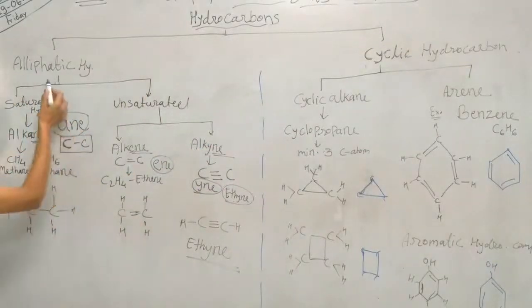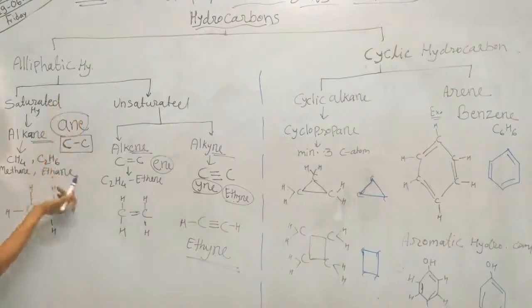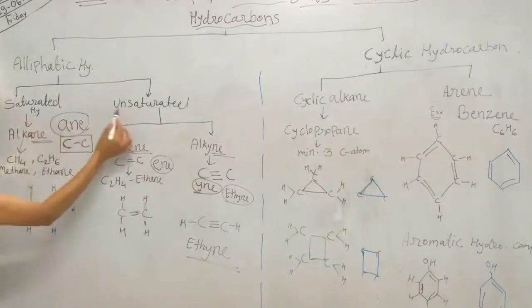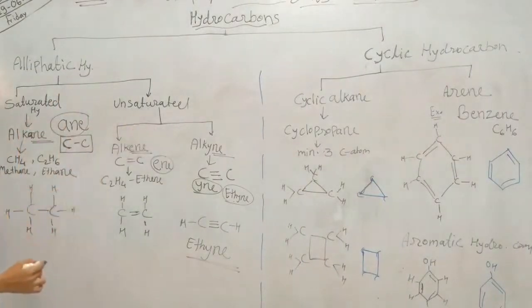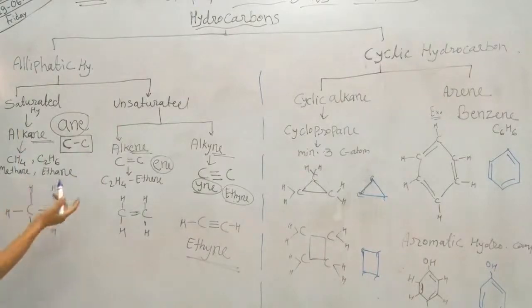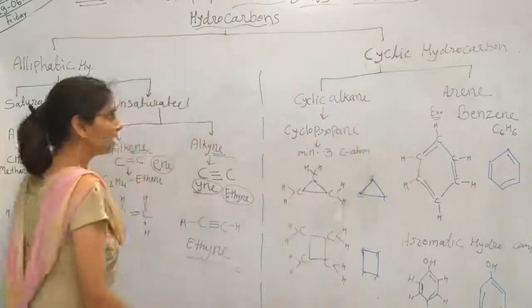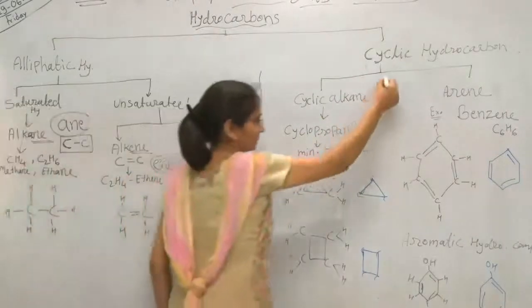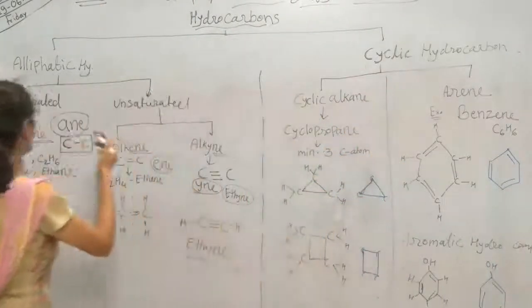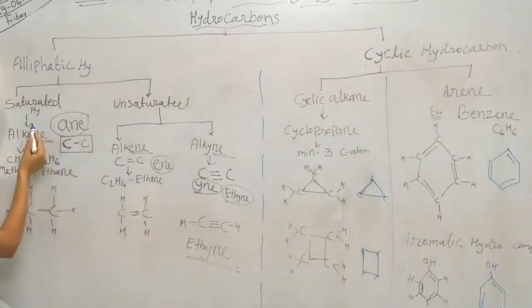Under this aliphatic hydrocarbon we have seen in our last lecture saturated and unsaturated compounds we will find, and in cyclic hydrocarbon also saturated and unsaturated we will find. But here we have seen in our last lecture what is saturated hydrocarbon under the aliphatic hydrocarbon.